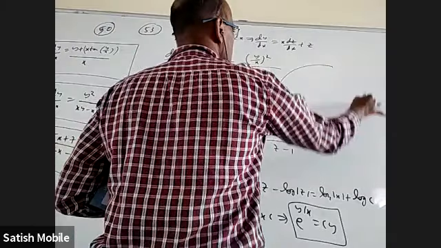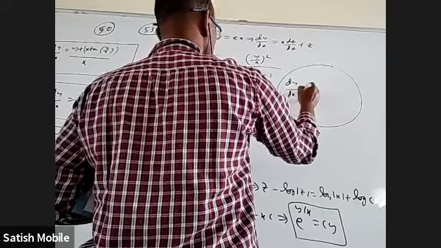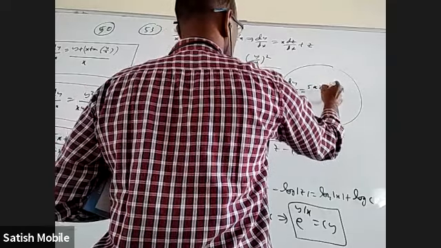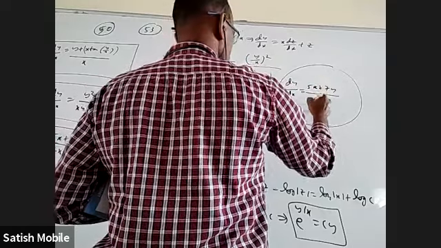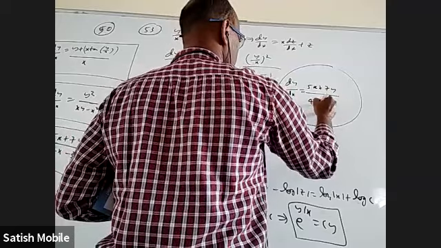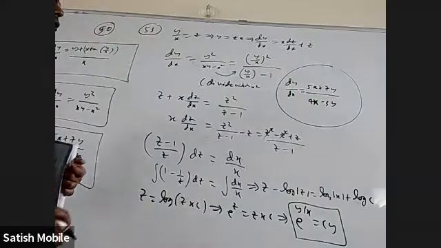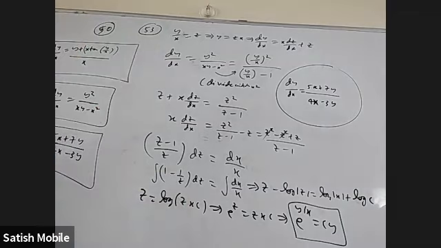Please try the next question. dy by dx is equal to (5x plus 7y) by (4x minus 3y). Just randomly I gave, you can think about it.